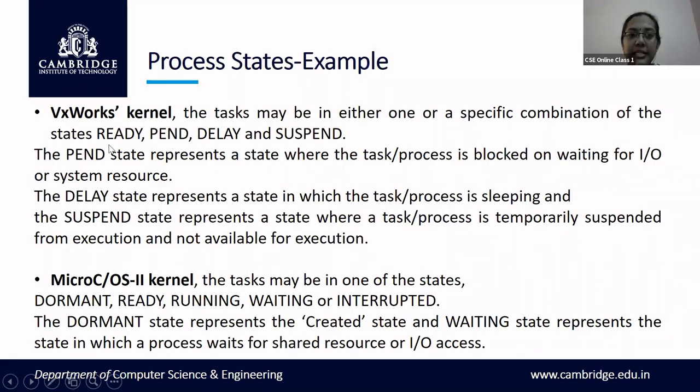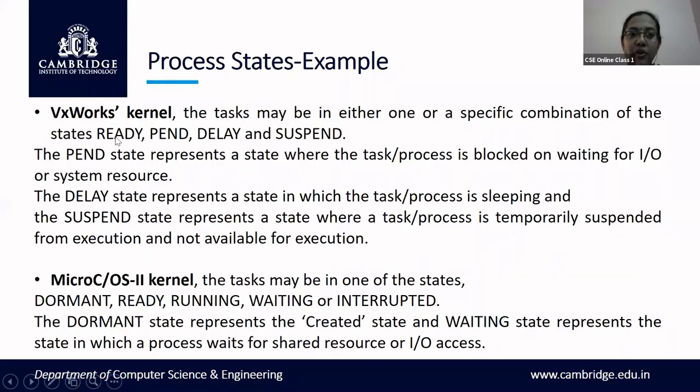As we have seen from the operating system perspective, ready is when the process can acquire the memory as well as the resources, the CPU. When a process can acquire the memory and it can acquire the CPU, then the process is said to be in the ready state.